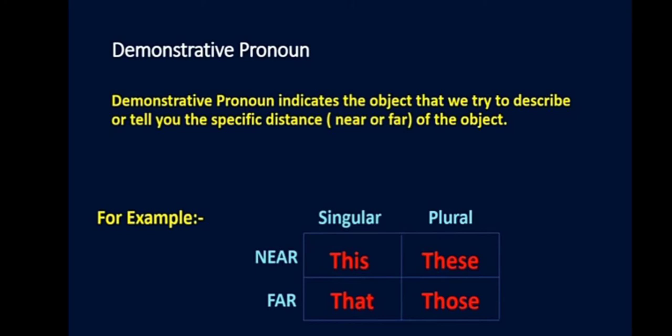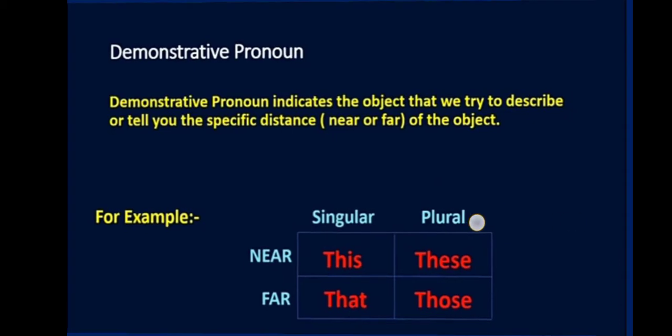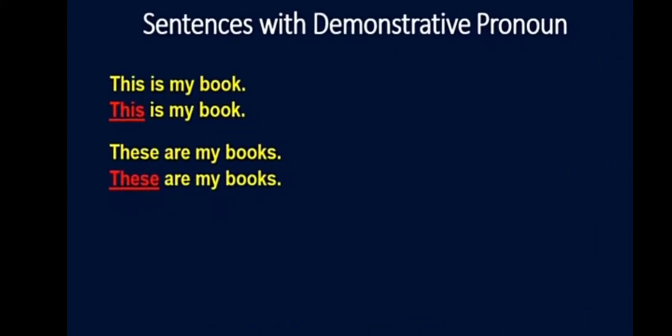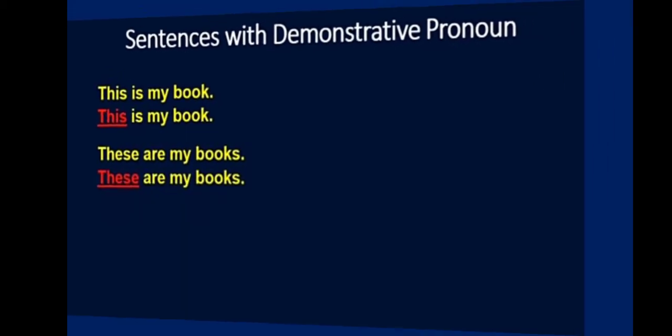Here, this is a book. When the book is somewhere on the next veranda, then what do you say? That is a book. Or this is a bird, or that is a bird. Simple things, we learn this in smaller classes. To show near and far, we use singular this and that. In the plural case, we use these and those. Sentence with a demonstrative pronoun: This is my book. These are my books. Simple examples. I hope it is clear to you.